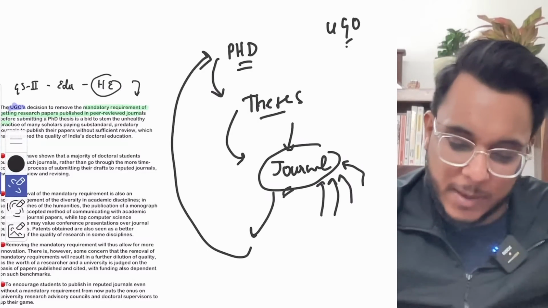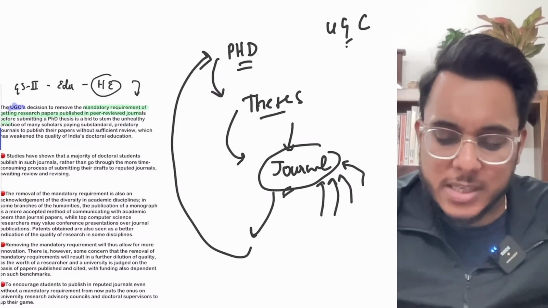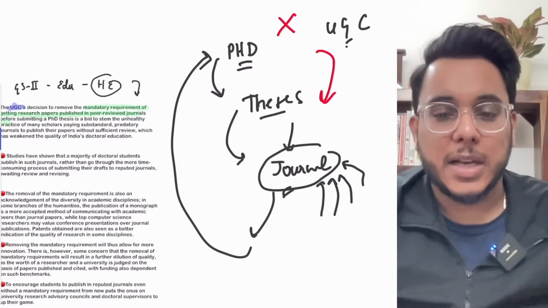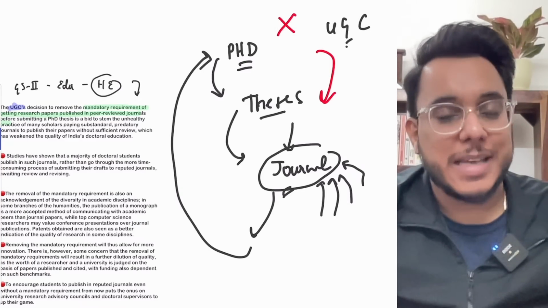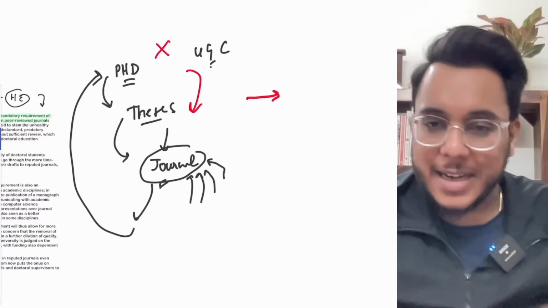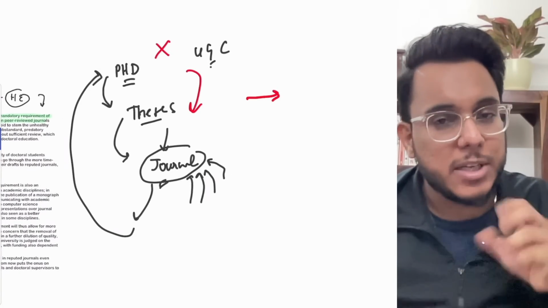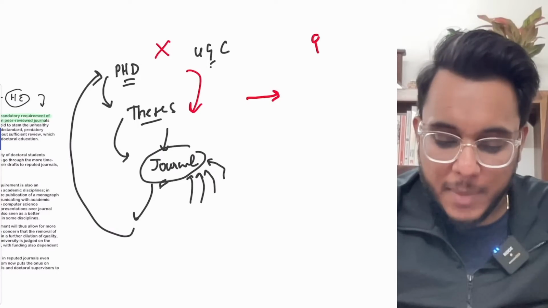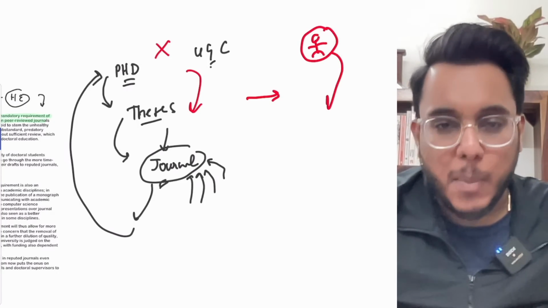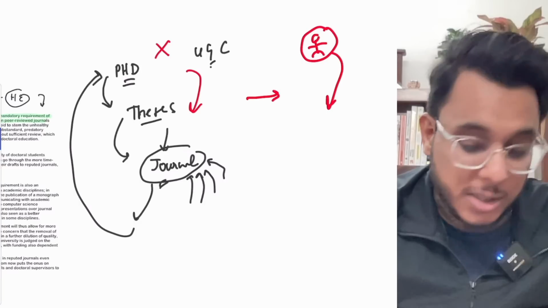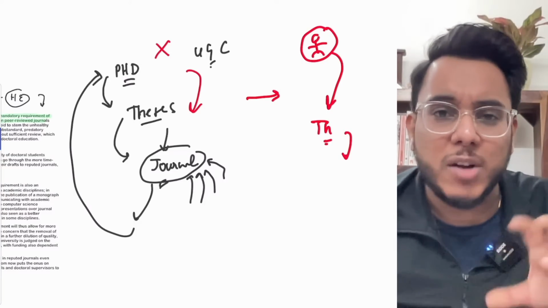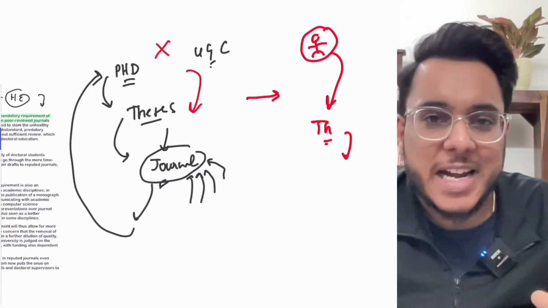Now see this particular thing. UGC has removed this mandatory process. Why? UGC identified that in this entire setup there were some distortions going on. People pursuing a PhD would publish their thesis in journals that are not very reputed, very shady kind of journals.